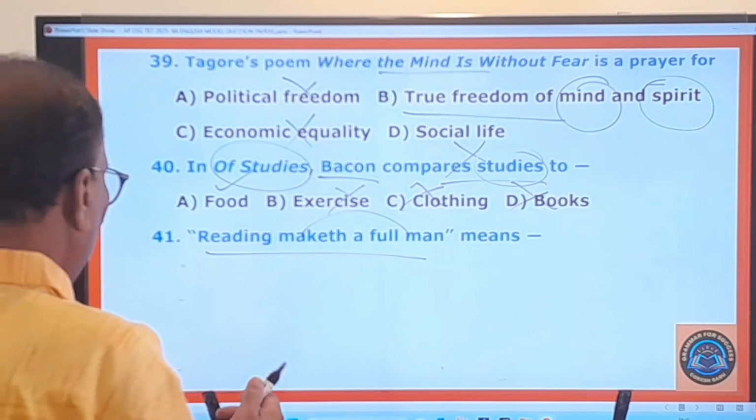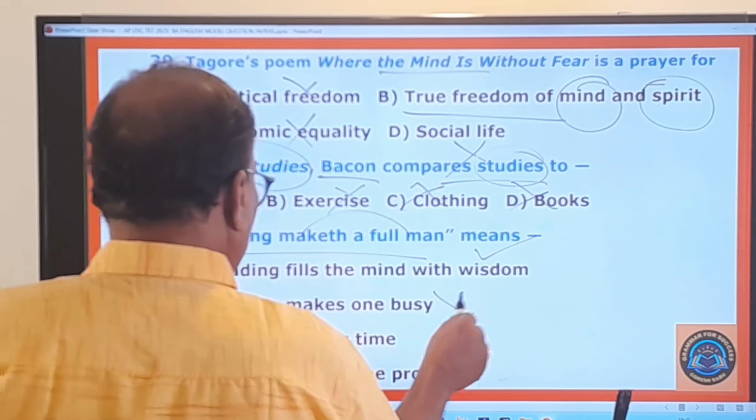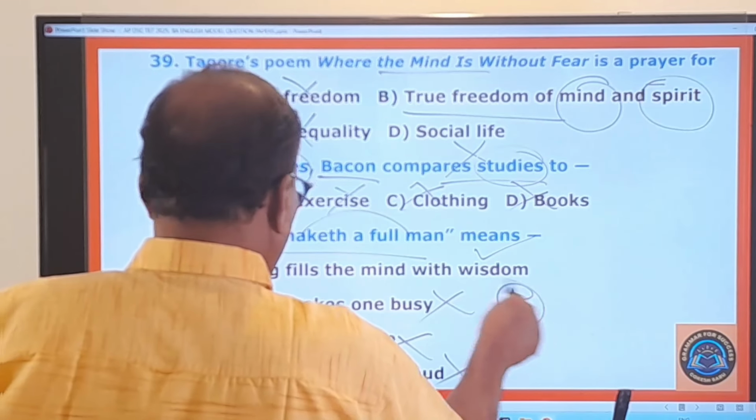And here, what is that? Reading fills the mind with wisdom. That's the first one, is the right one. Reading makes busy, no. Reading wastes time, no. Reading makes one proud, no. So A is the right one.